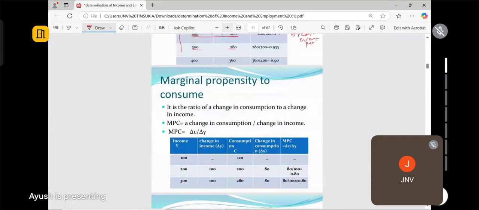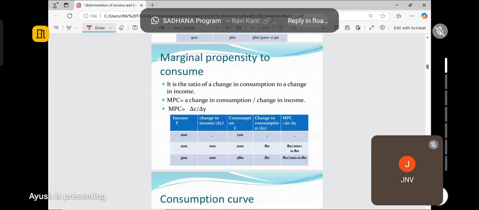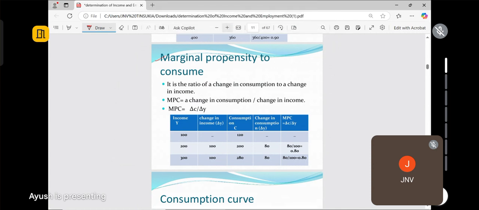Then we have marginal propensity to consume. Marginal, always remember, means additional or the change. Of course, we always study consumption in relation to income, isn't it? Consumption is a function of income. So we will again use the same table. What is marginal propensity to consume? It is the ratio of change in consumption due to change in income. With the change in income, how much we are consuming. Here we use the triangle, that is called delta. MPC equals delta C divided by delta Y.